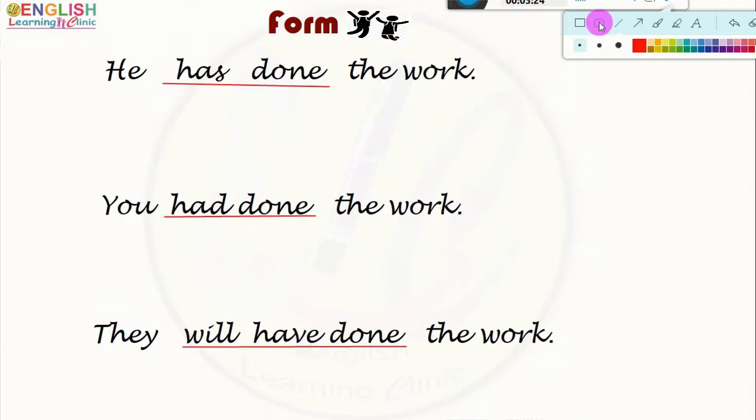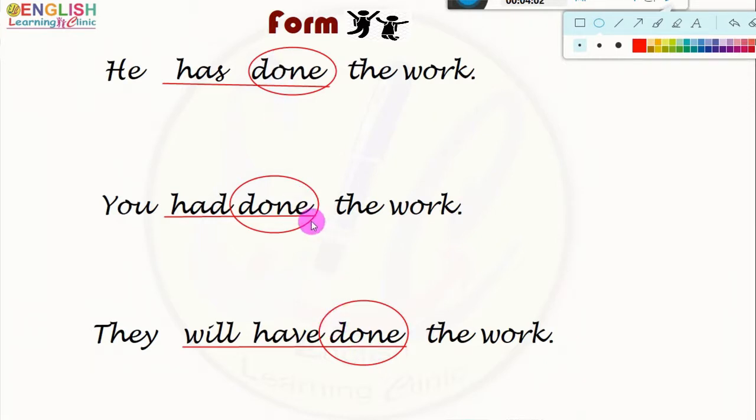In the first sentence, here is done, here is also done in the second sentence, here is also done in this form of the verb. These are all same, no change, because this indicates the perfect status or nature of the action, and this is indicated by the third form of the verb, that is the past participle form of the verb. So, the nature or status of action is constant, not changeable.